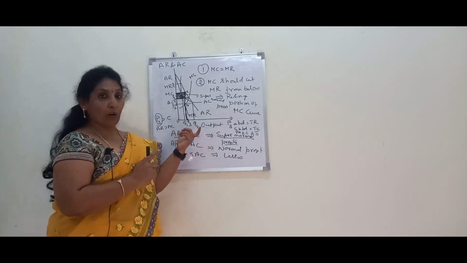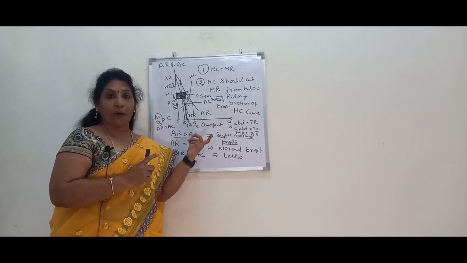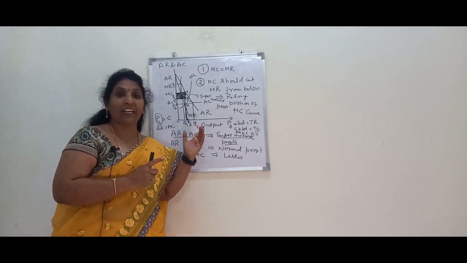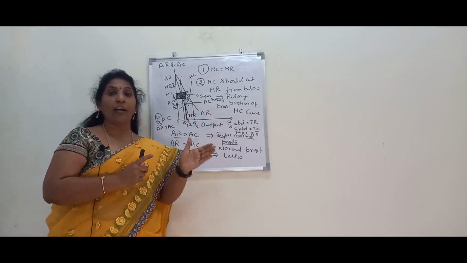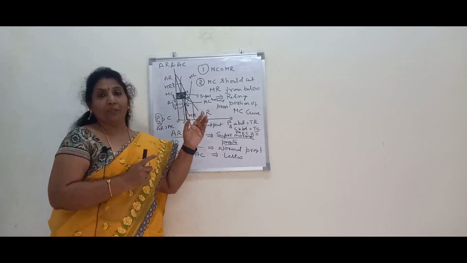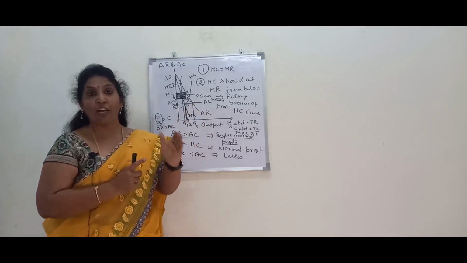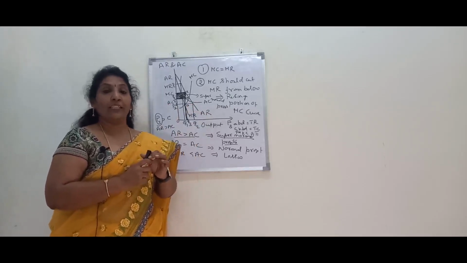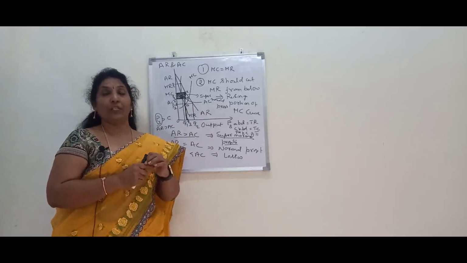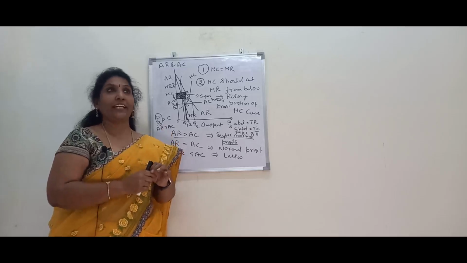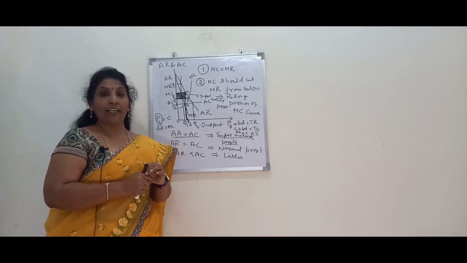In case of monopoly, where MC is equal to MR, the MC can cut AC at any point, generally on the falling portion of the AC curve, because a monopolist tries to restrict the output and maintain higher prices in the market.